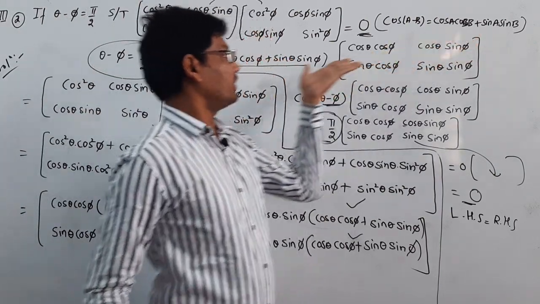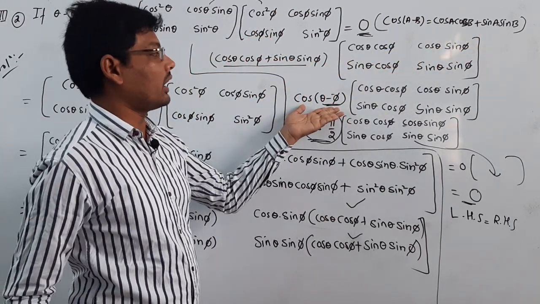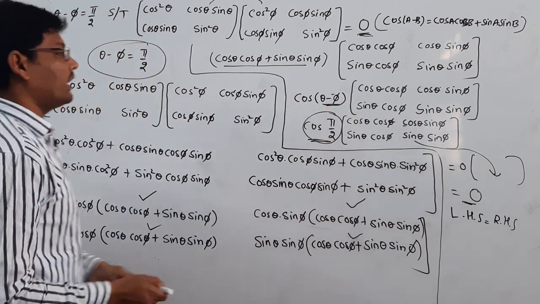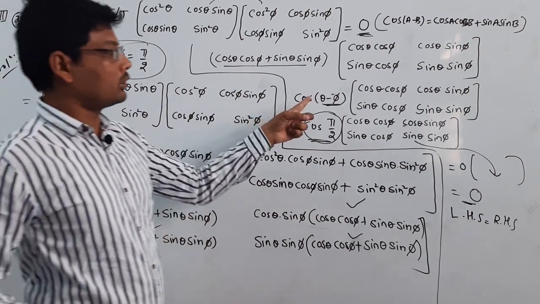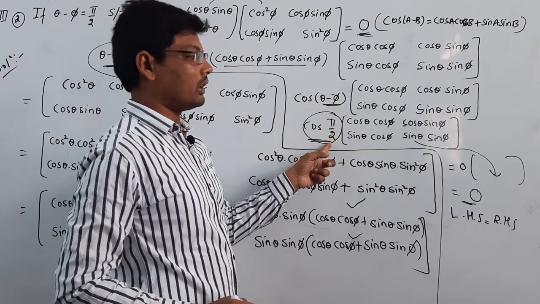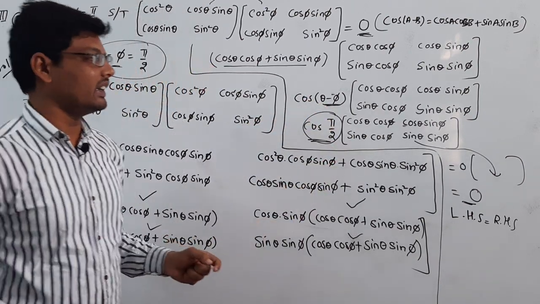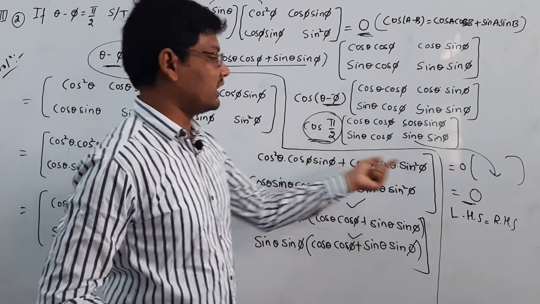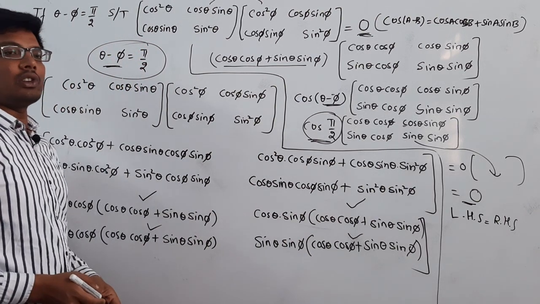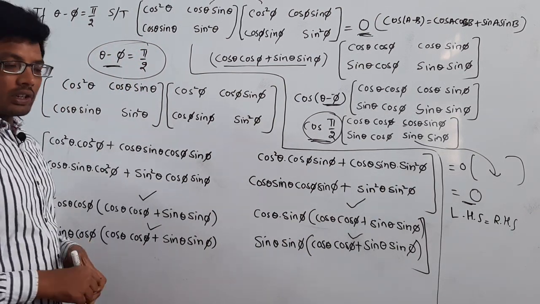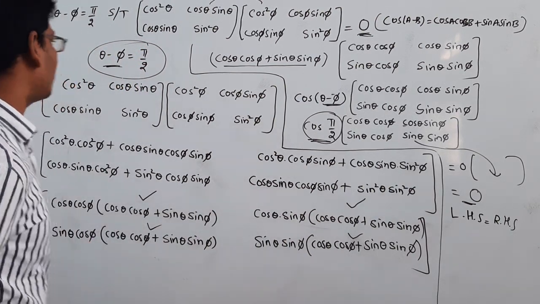It is in the form of this formula, so directly I am writing cos of theta minus phi. He is given theta minus phi is equal to pi by 2, so I am substituting that. Pi by 2 is nothing but 90 degrees. Cos of 90 degrees is 0, and 0 into anything will be 0. So finally this is the solution for the second question of the third bit. And the next question is